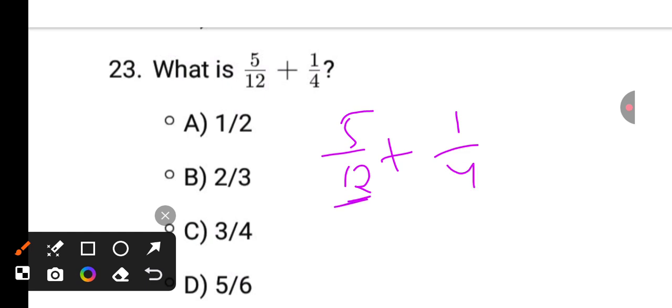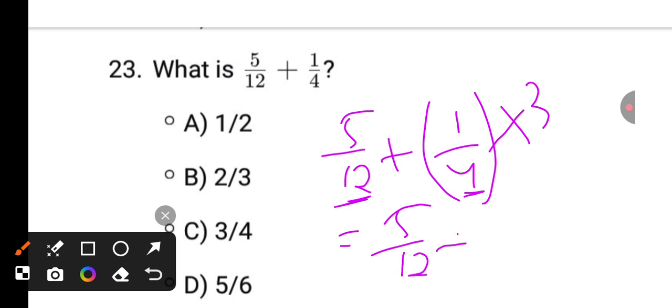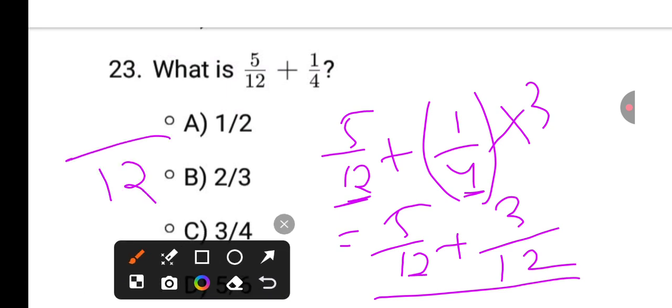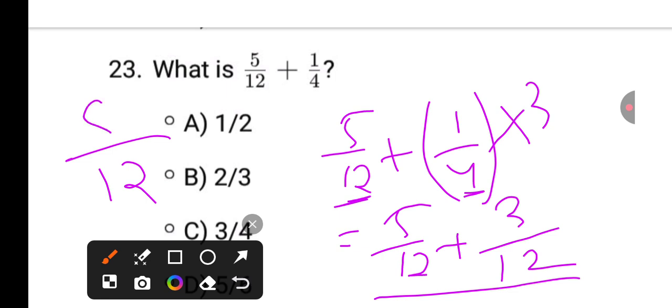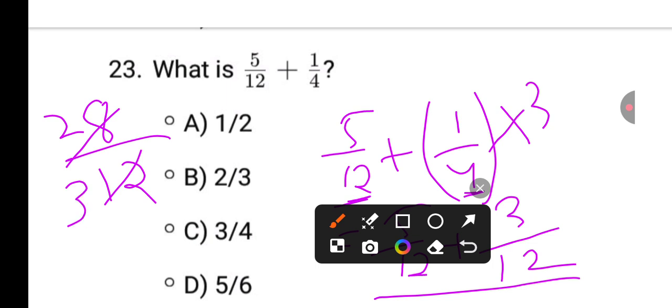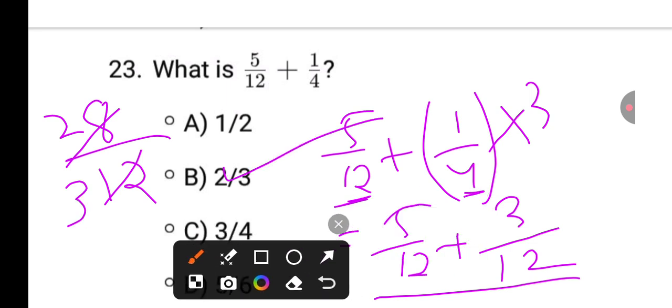Here 12, here 4. Make 4 as 12. How to do? Just multiply this with 3. If you multiply with 3, it will become 5 by 12 plus 1 into 3, 3 by 3 into 4, 12. Now the denominator becomes the same. Next step is, if the denominator is the same, the numerator is added. 5 plus 3, 8. It is 4 into 2 over 4 into 3. 2 by 3. 2 by 3 is the answer.